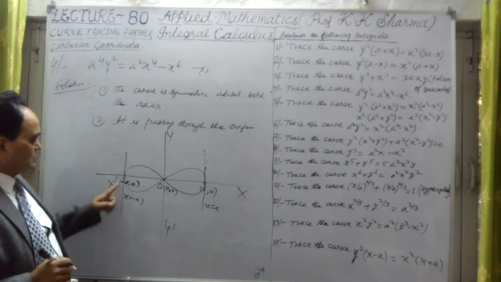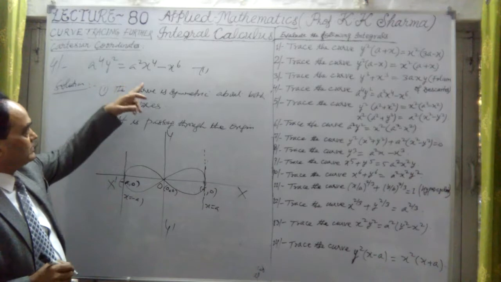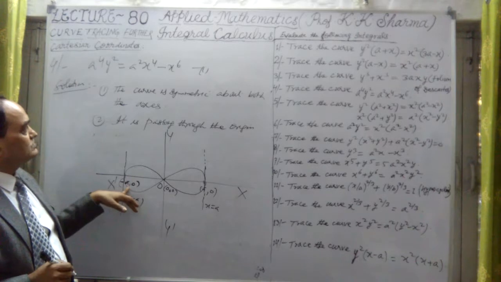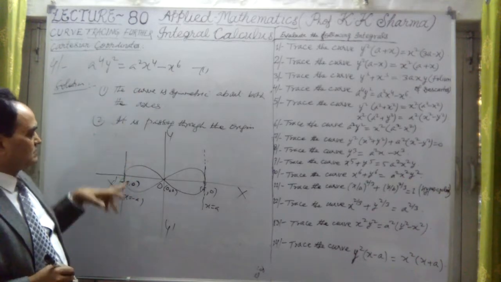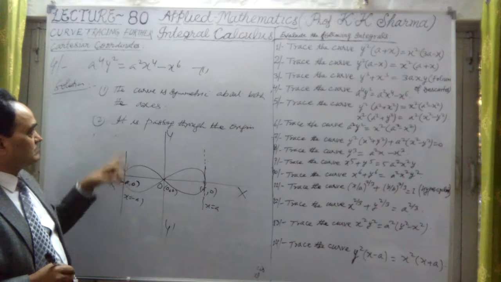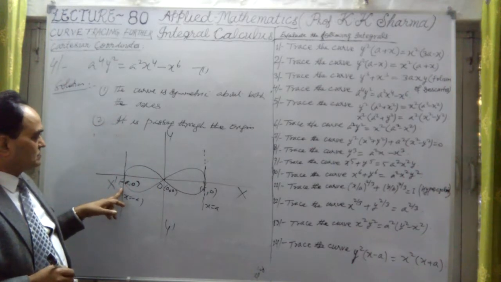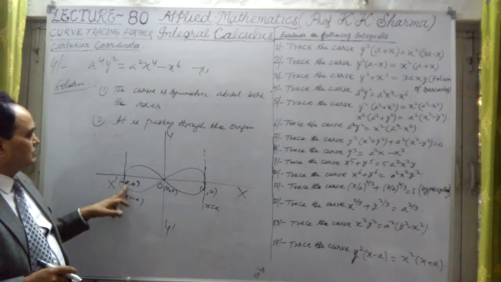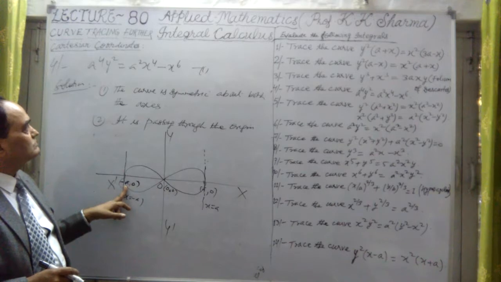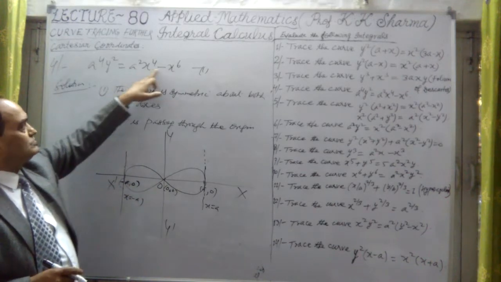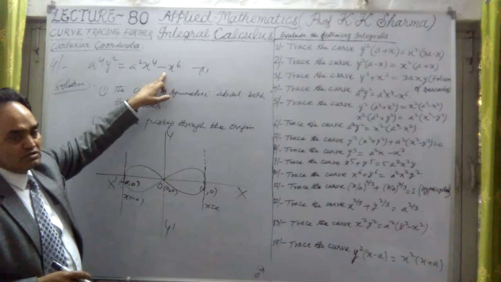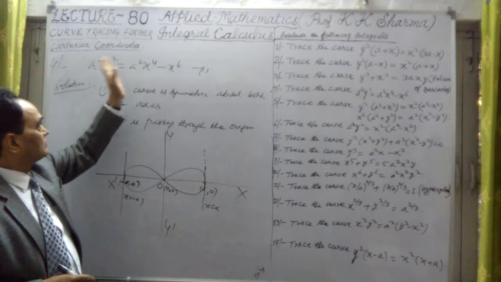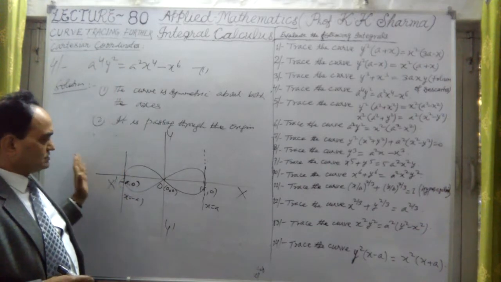The reason is the curve will not exist. y square will be negative there, because if I take x more than plus a, then x to the power 6 or x to the power 4 minus a to the power 6, this value will be greater, so the term will be negative. But up to minus a it will be positive, and at minus a it will be 0, so y equal to 0. But beyond that, if I take x less than minus a, then this value will be negative, so y square will be negative. Beyond this, the curve will not exist.